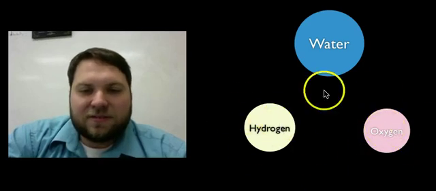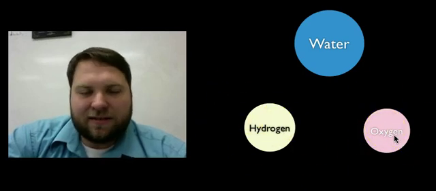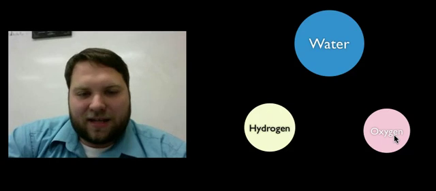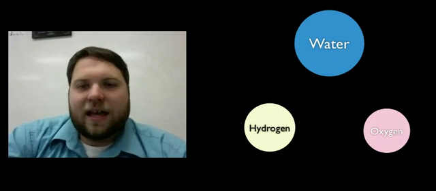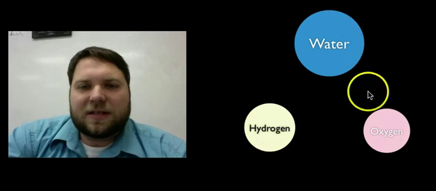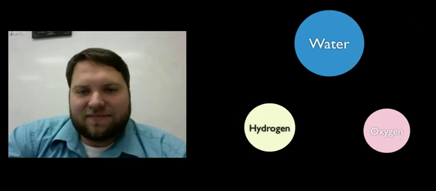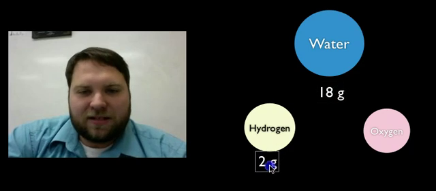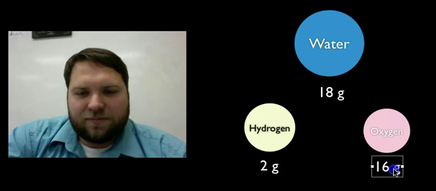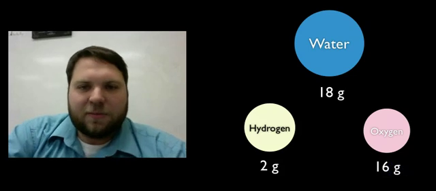Hydrogen and oxygen themselves cannot be broken down into anything more simple. They stay the way they are. Now, people had that idea. Dalton took it a step further by looking at the masses of these. So suppose we started with 18 grams of water. If we were to break down 18 grams of water, we would end up with 2 grams of hydrogen and 16 grams of oxygen. By itself, this is fairly unremarkable.